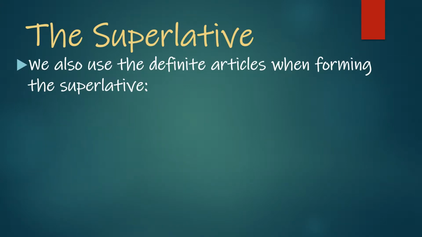We also are going to use the definite articles when we form the superlative, and you'll see what I mean by that. But remember that the definite articles are the 4 articles that mean the. So you guys know we have el, which is masculine singular, la, which is feminine singular, los, which is masculine plural, and las, which is feminine plural. You already know that. I know that we've gone over that. You're probably sick of hearing about it. But those are the definite articles, and they all mean the. Those are going to be found when we form a superlative.